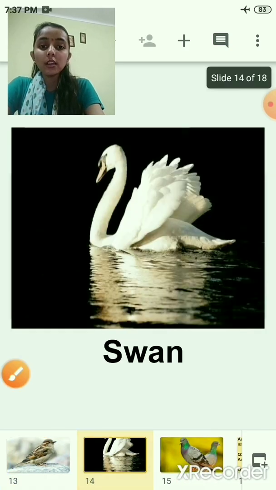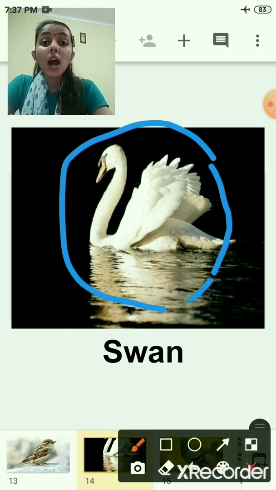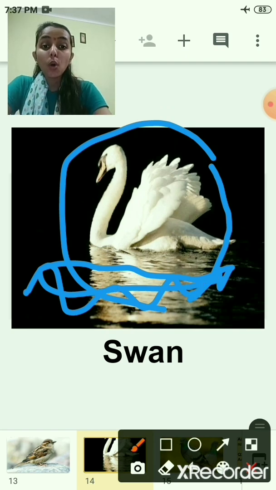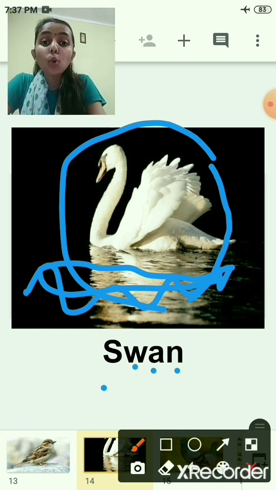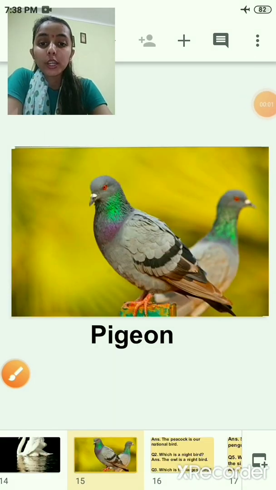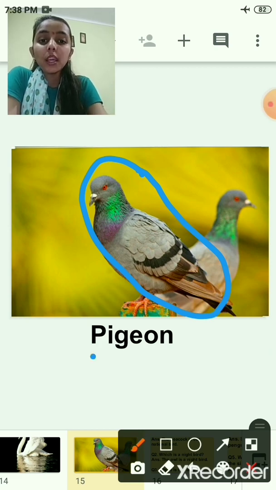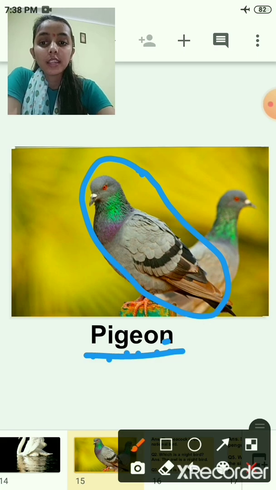Now children, what is this? This is a swan. Swan swims in water. S-W-A-N. Now children, what is this? This is a pigeon. P-I-G-E-O-N.